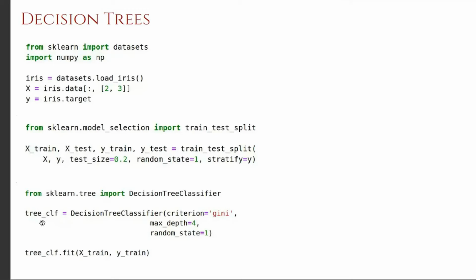We'll name it tree classifier, and create an instance of the decision tree classifier. And this is a binary tree. We are explicitly limiting the depth of the binary tree to 4, level 4.